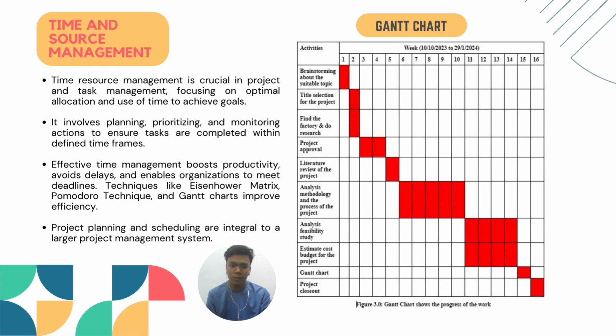Techniques like the Eisenhower matrix, Pomodoro technique, and Gantt chart improve efficiency. Project planning and scheduling are integral to a larger project management system. So at the side is the Gantt chart that we're using in this project.